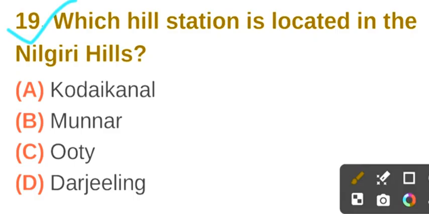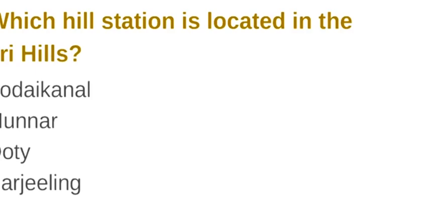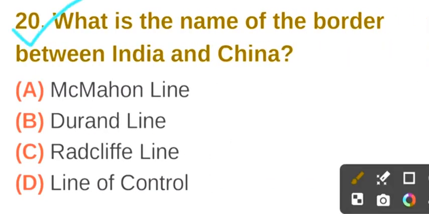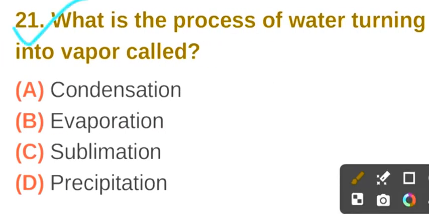Question number 19. Which hill station is located in the Nilgiri Hills? The correct answer is option C. Ooty. Question number 20. What is the name of the border between India and China? The correct answer is option A. McMahon Line.